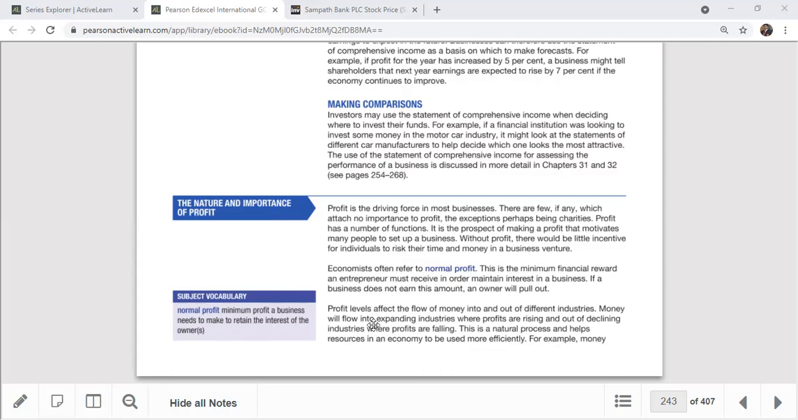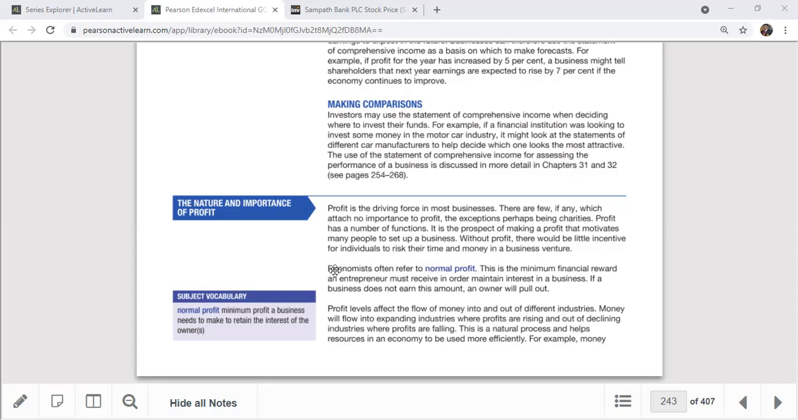If a business does not earn this normal profit, which is sometimes the break-even profit, the owner will pull out. That is normally the break-even point, and below it... I think we discussed this in our previous sessions. If you earn less than the break-even level, that is, if you can't cover your total cost out of the total revenue, the businessman has to decide: I should pull out, I should take my investment out, I should divest.